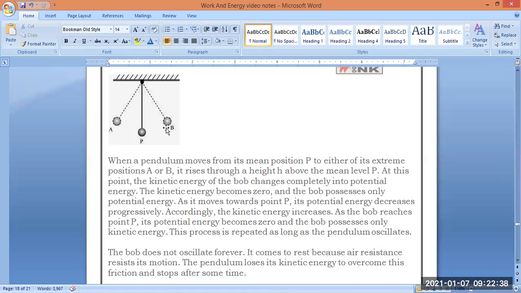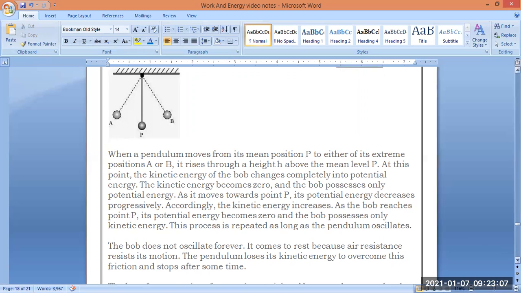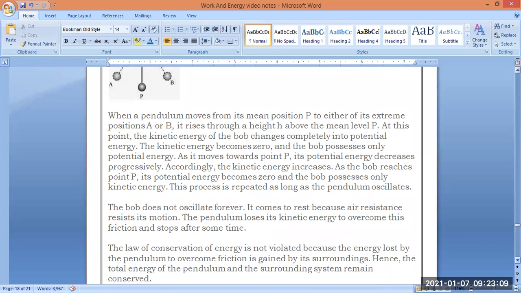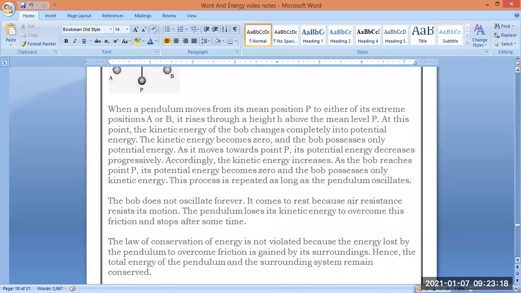When there is a transfer of energy, we say that it is the law of conservation of energy. So, what is our law of conservation of energy? Energy can neither be created nor destroyed, but can be converted from one form to another. The bob does not oscillate forever; it comes to rest because of air resistance in its motion. The pendulum loses its kinetic energy to overcome this friction and stops after some time because we are not applying the force continuously to the bob. When the object starts losing its kinetic energy, it comes to the rest position.